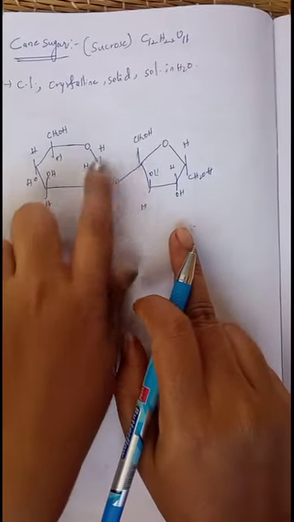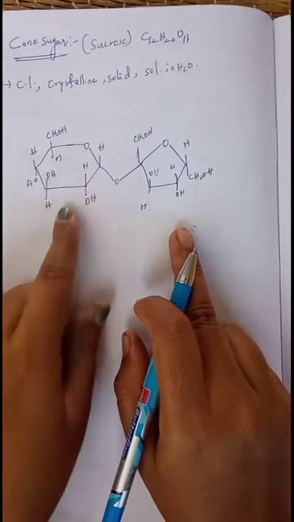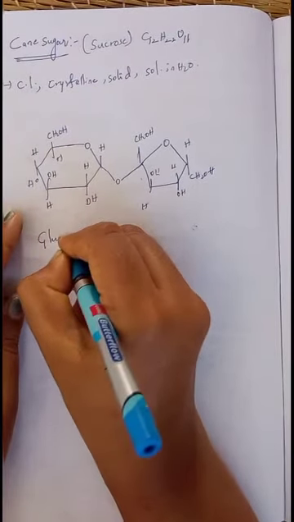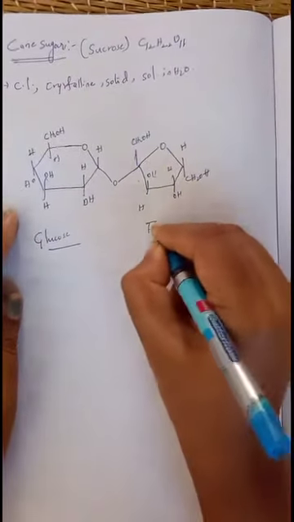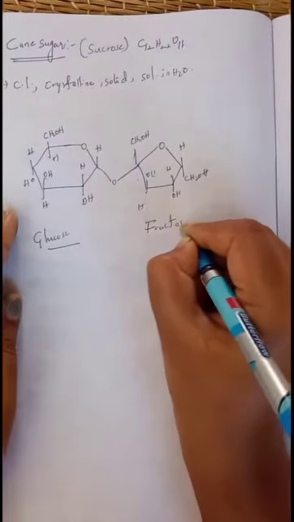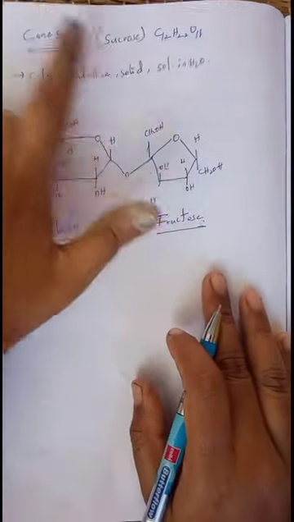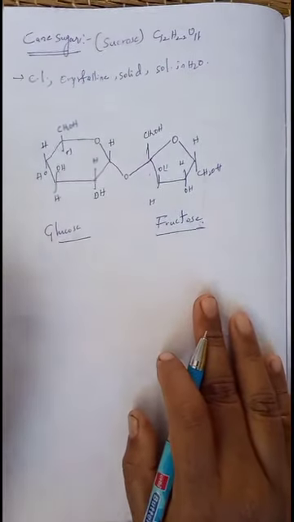This is the linkage present in cane sugar between glucose and fructose. This is the glucose unit and this is the fructose unit. Both are involved in the linkage that forms sucrose, which is present in cane sugar as well as in beetroot.